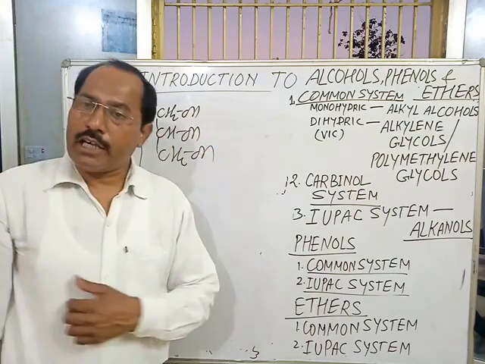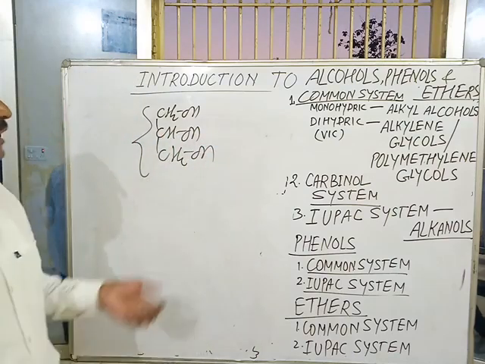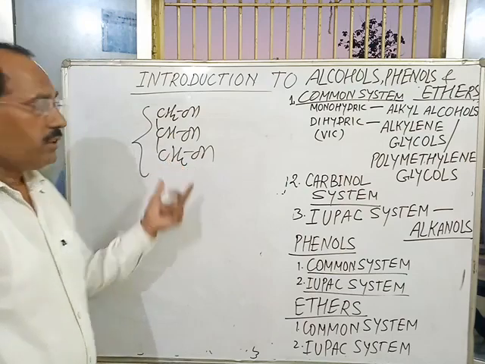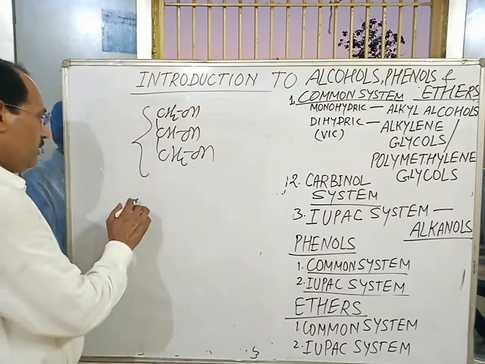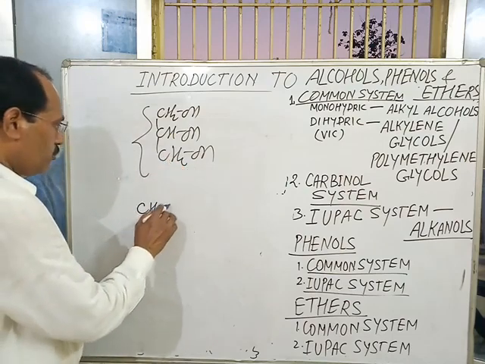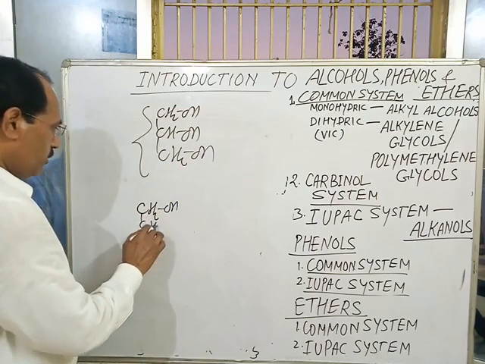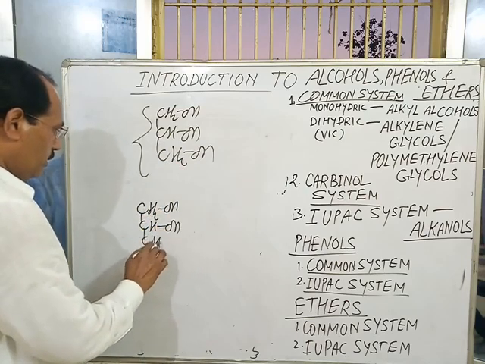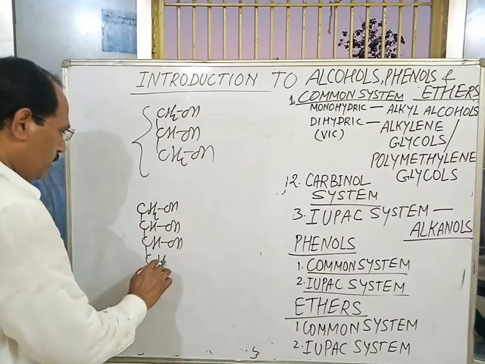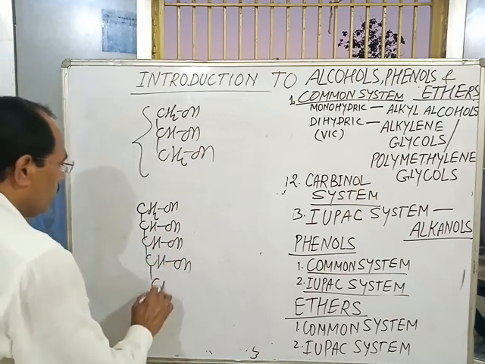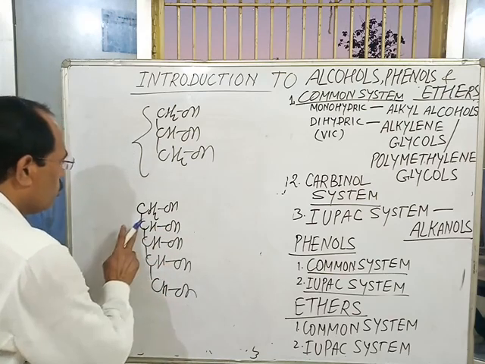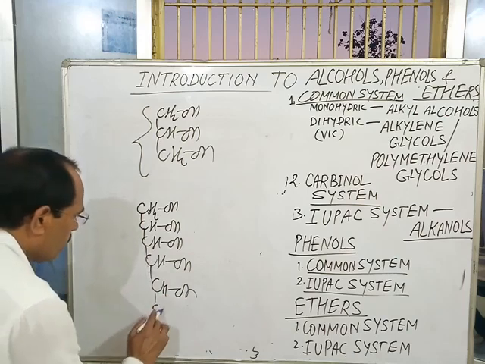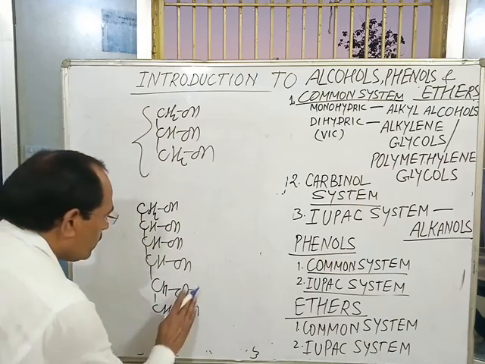And last one is polyhydric alcohols. Alcohols containing more than three OH groups are called polyhydric alcohols. For example, CH2OH, CHOH, CHOH, CHOH, CHOH, CH2OH.